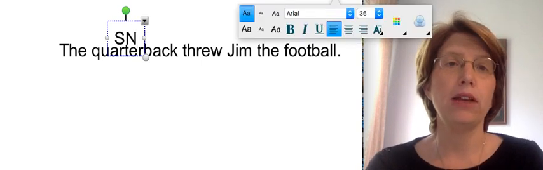The quarterback threw Jim the football. Who threw Jim the football? Quarterback, subject, noun. What is being said about quarterback? Quarterback, threw, verb. Threw what? Not Jim. Threw what? Football, verify the noun. Is football the same thing as quarterback? No. Football, direct object. Threw, verb transitive.